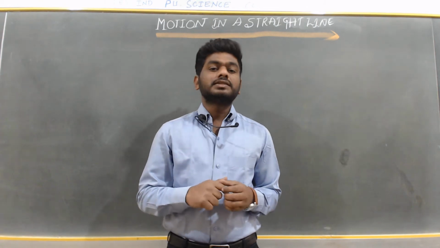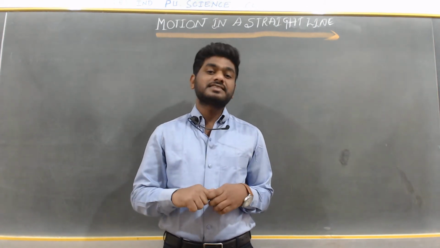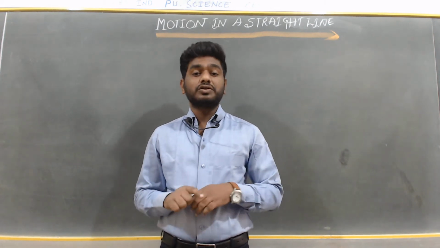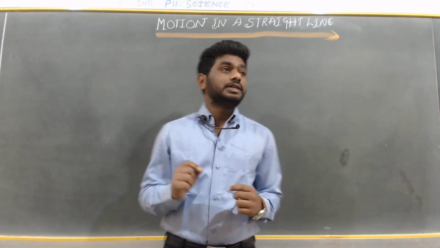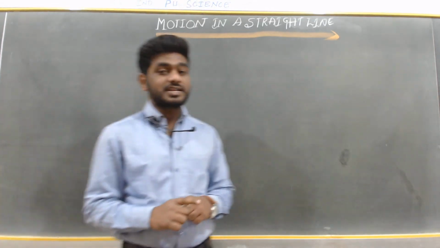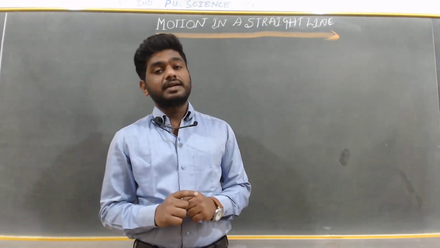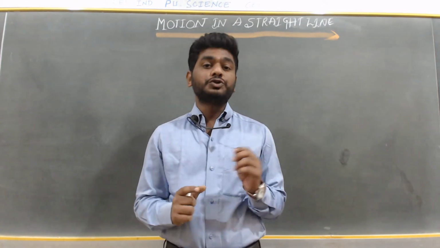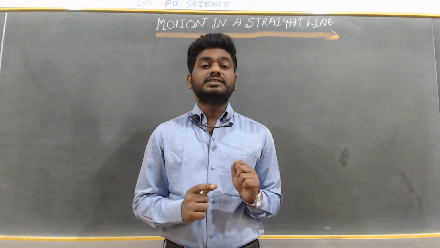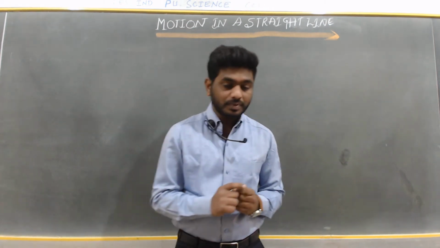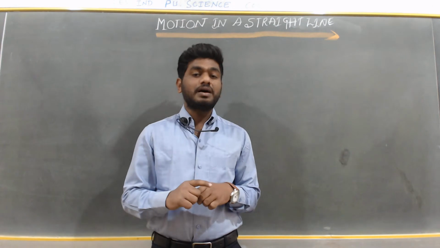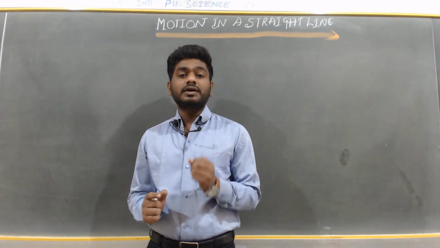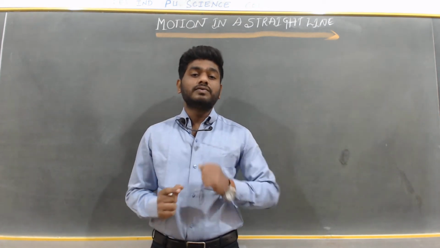Dear students, in the previous classes from lecture number 1 to lecture number 5, I already discussed the introduction part of the motion in a straight line, and I already talked about rectilinear motion, two-dimensional motion, and three-dimensional motion, and also discussed speed and the types of speed, and also talked about velocity and types of velocity.